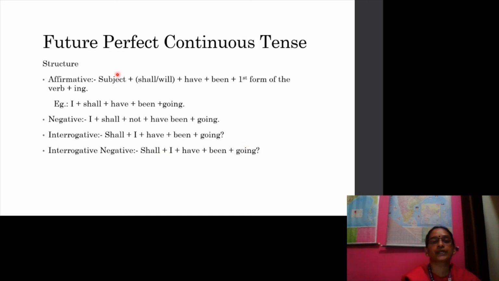In future perfect continuous tense structure, in affirmative sentence, subject plus shall or will plus have plus been plus first form of the verb plus ing. Example, I shall have been going. In negative sentence, I shall not have been going. In interrogative sentence, shall I have been going? In interrogative negative, shall I not have been going?